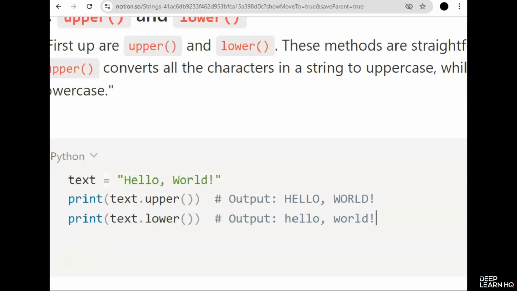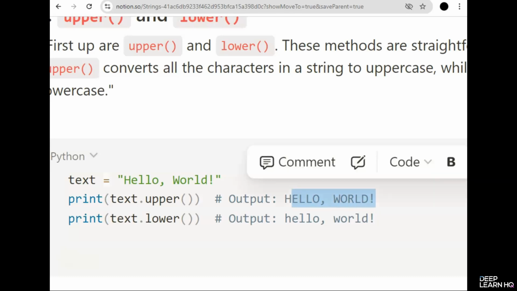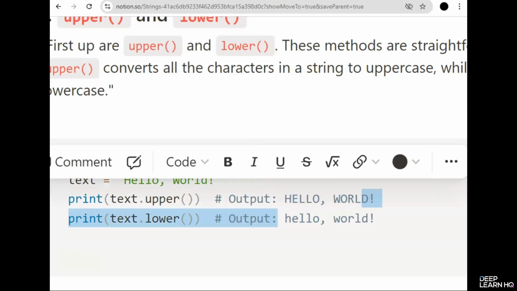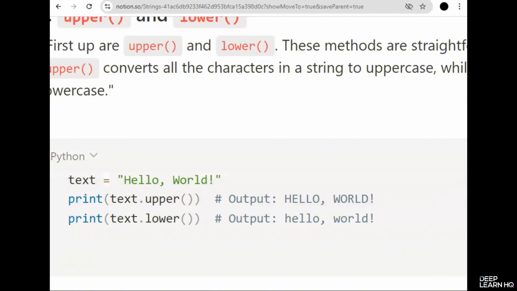Let's say you have a string that needs to be converted to uppercase for consistency, or to lowercase for a case-insensitive comparison. You can use these methods to handle that in a single step. Notice how upper transforms hello world into uppercase and lower changes it into lowercase. These methods are handy for data normalization tasks where consistency is key.